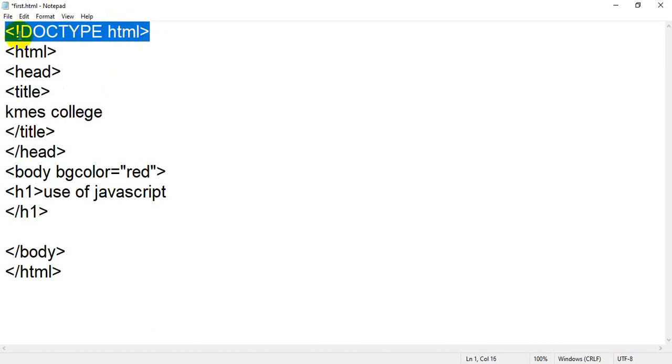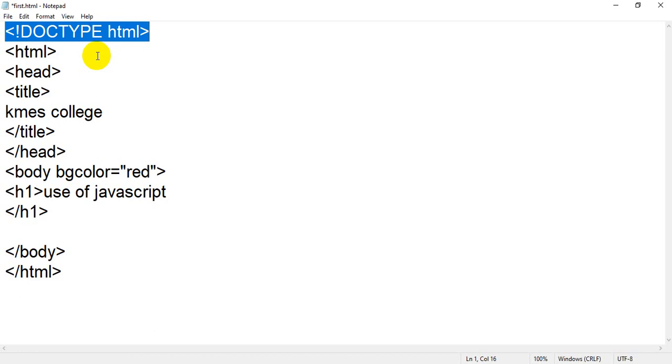I have added this line. Actually I wanted to add it at the start of this file, but I have added it at the end. The reason is that HTML started in the 90s, more than 30 years ago.